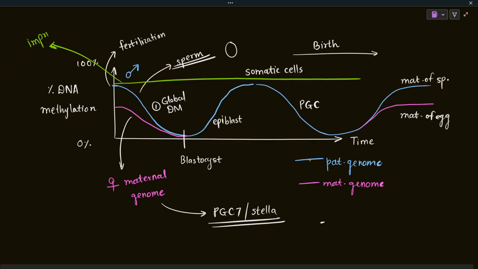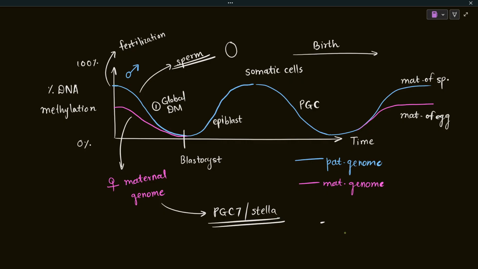In the next lecture, we will learn about genomic imprinting, and we are yet to cover the X inactivation part. So first we will cover X chromosome inactivation, which does the dosage compensation in mammals. The epigenetic regulation of X chromosome inactivation, the Xist RNA, the Tsix RNA. We will discuss all of this, and after that, we will discuss genomic imprinting. Till then, see you. Bye bye.